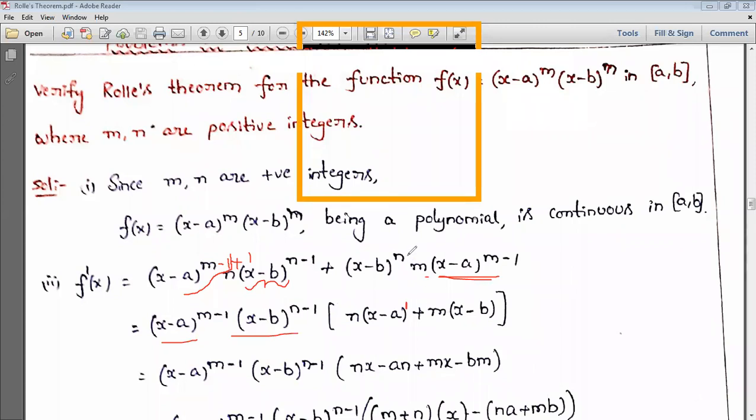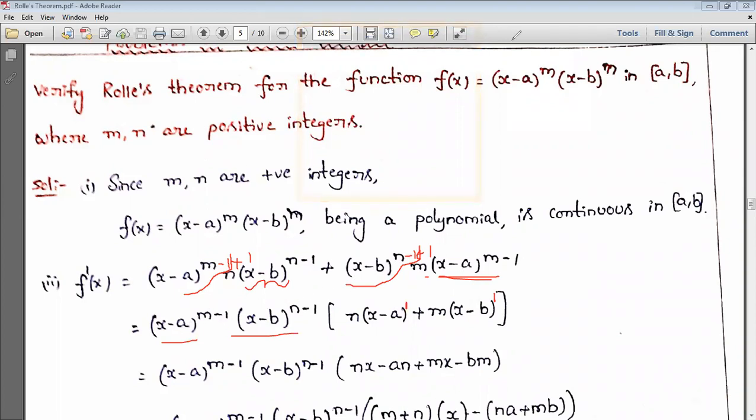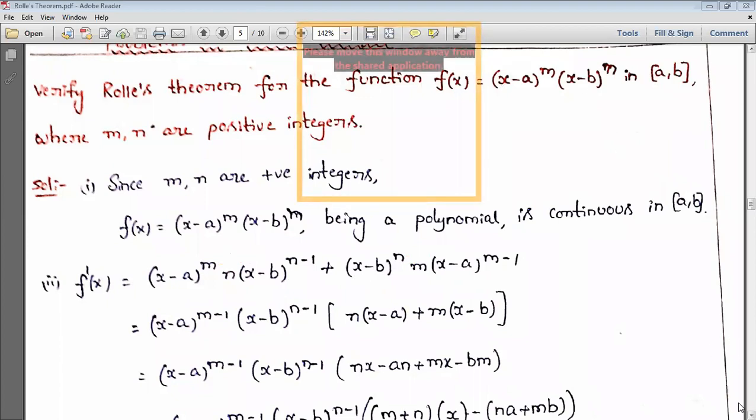Same as the previous step, I added minus 1 plus 1. So I took common only x minus b whole power n minus 1 and the remaining x minus b whole power 1. So I took the common terms from these two terms, x minus a whole power m minus 1 and x minus b whole power n minus 1.